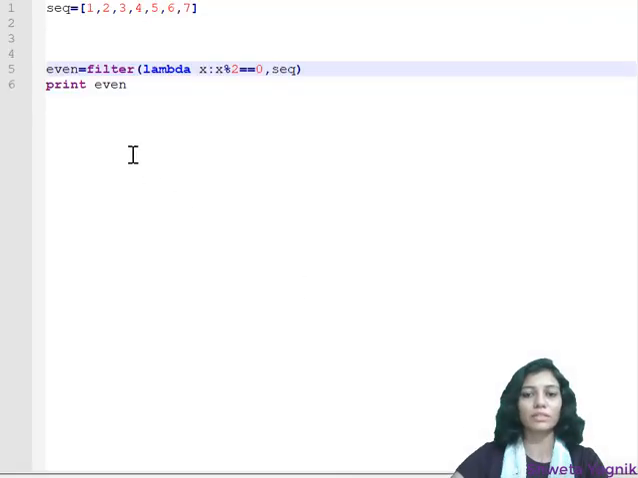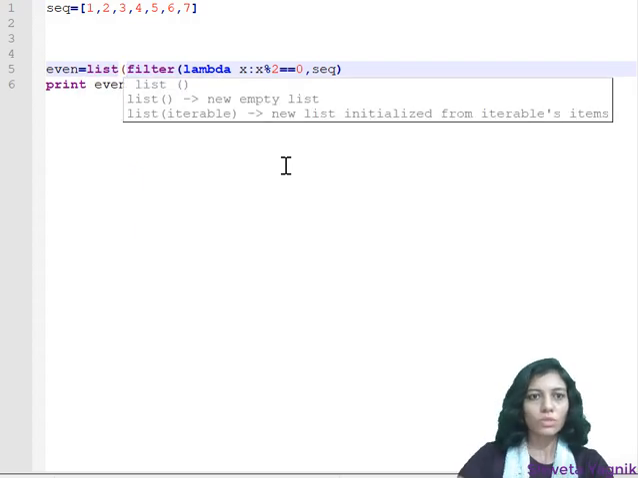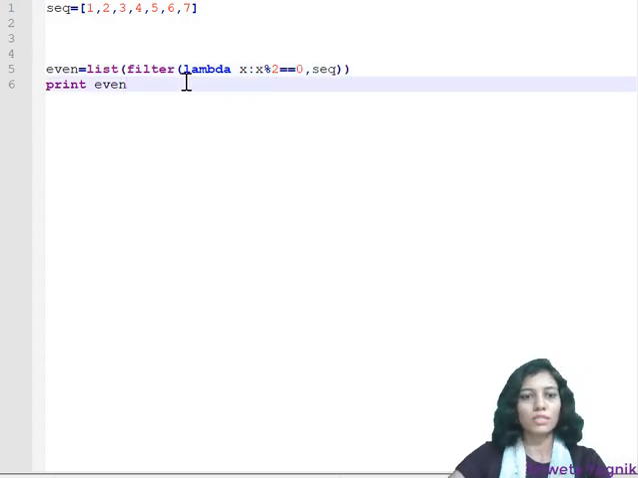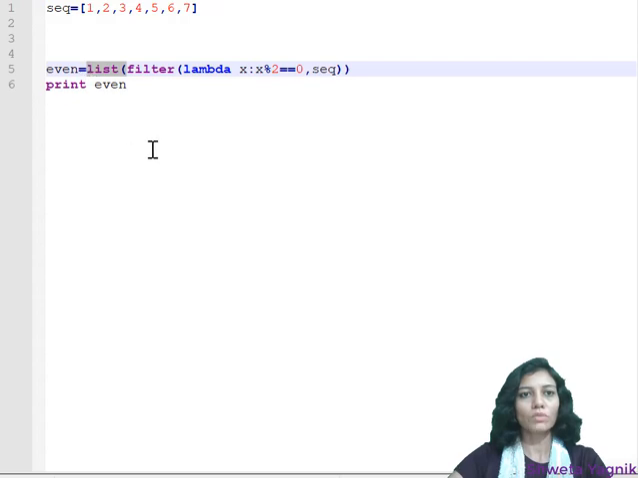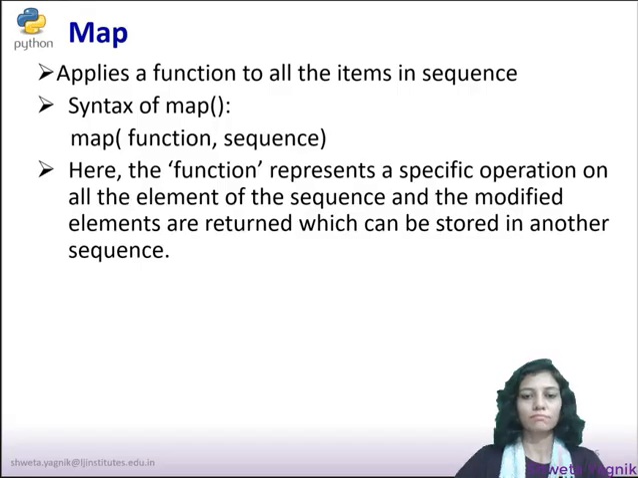Here one thing I forgot to mention: the filter function will return a sequence. So here you should include list so that the sequence will be transformed into a list. Just don't forget to include list over here. Okay, that's it for the filter function.